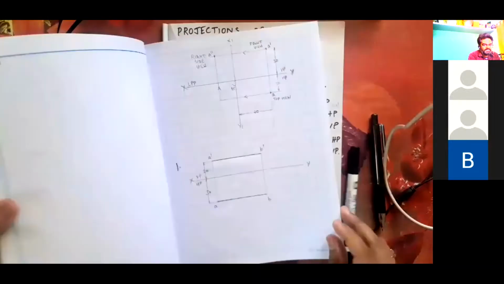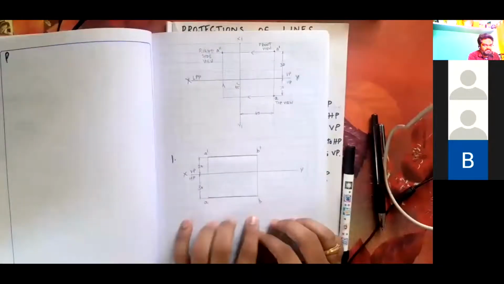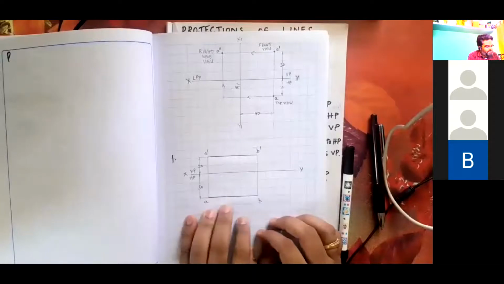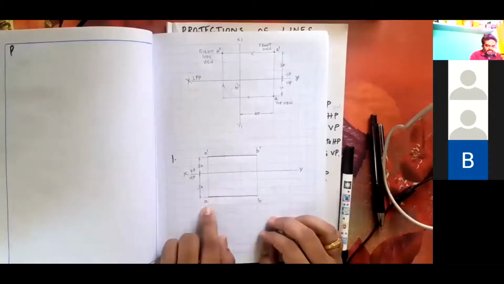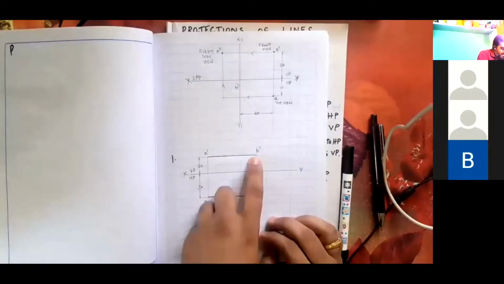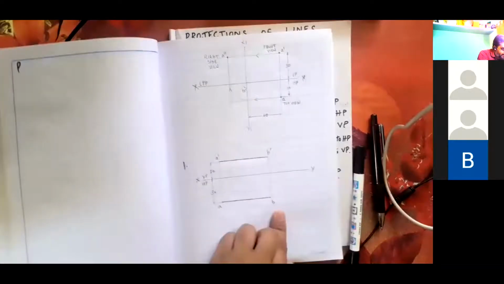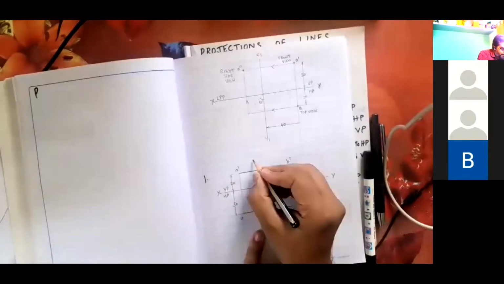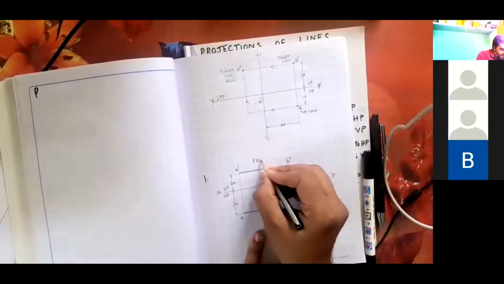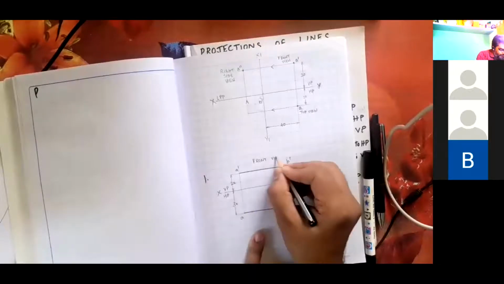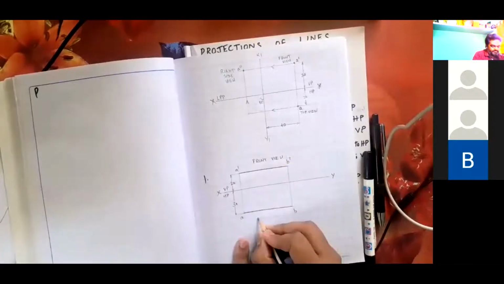A dash, B dash, and AB. Where A dash lies on the same line, A will lie. Where B dash lies, there only B will lie. This is the front view, and similarly the top view.